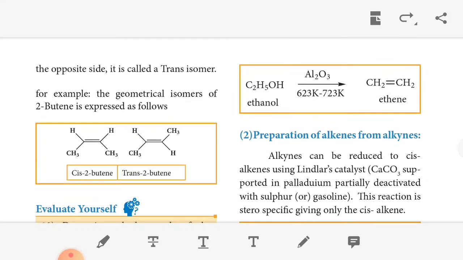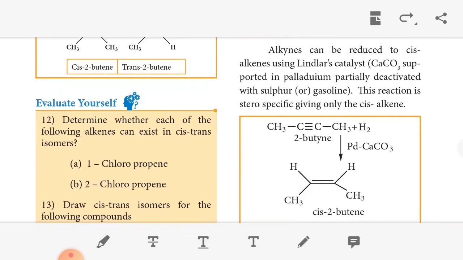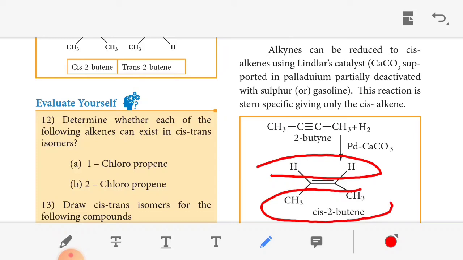Then the second method: preparation of alkene from alkynes, that is triple bond to double bond. So an alkyne can be reduced to a cis alkene using Lindlar catalyst, that is CaCO3-supported palladium partially deactivated with sulfur or quinoline. This reaction is stereospecific, giving only the cis alkene. Cis means both the hydrogens are present on the same side, and both the methyl groups are present on the same side.